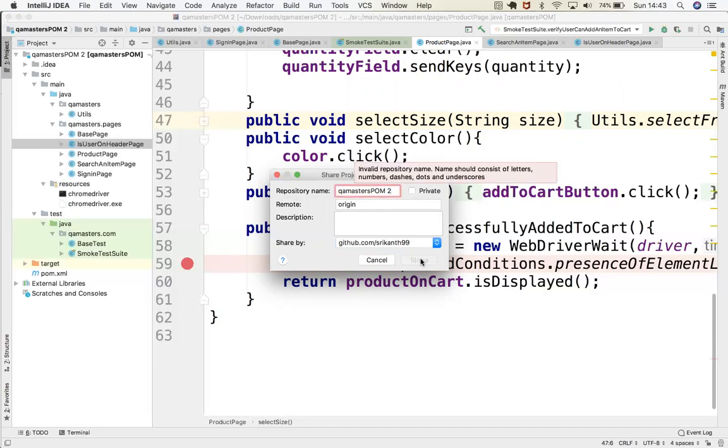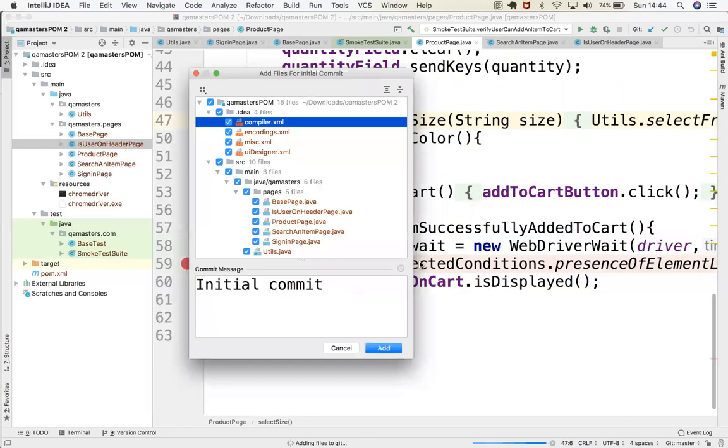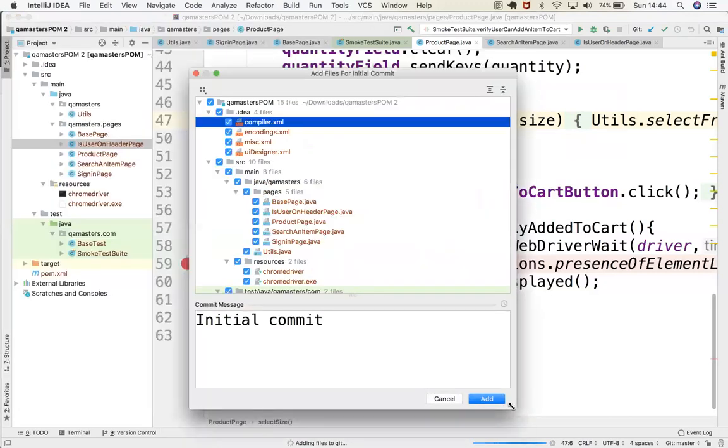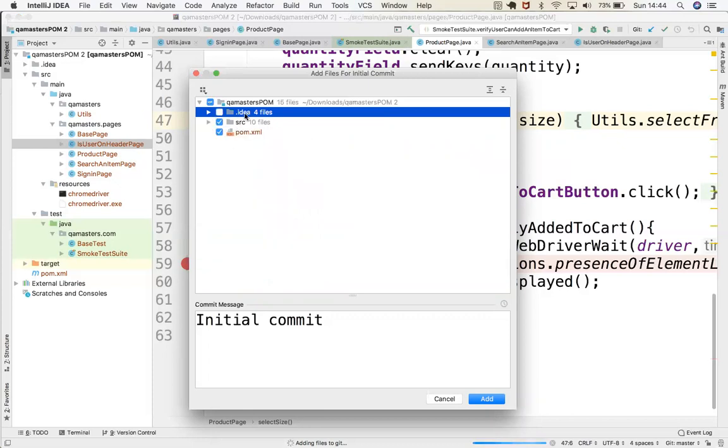It will create a link between your laptop and that particular GitHub repository, and it will push this code onto that repository. Whenever you are pushing your code, as I said, the .iml file and the idea folder are local system setting files. You don't need those to push.